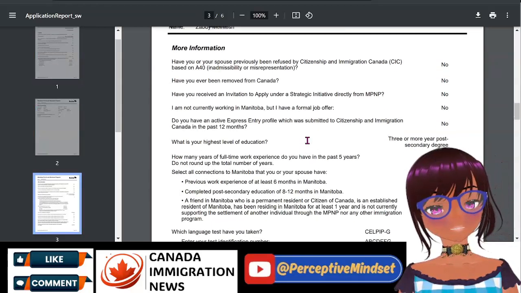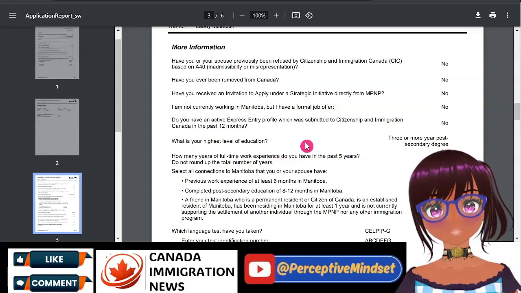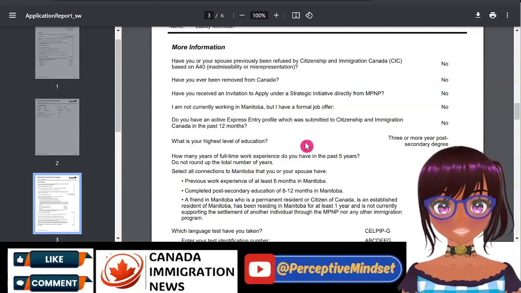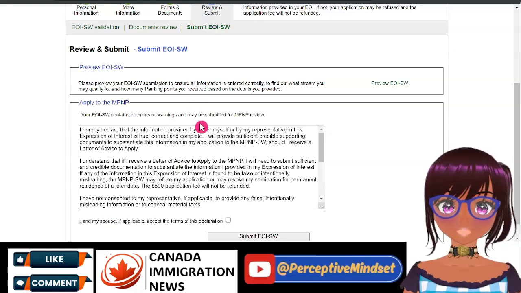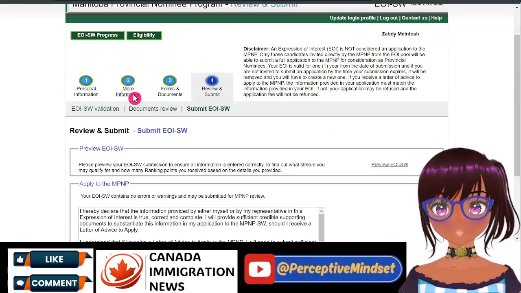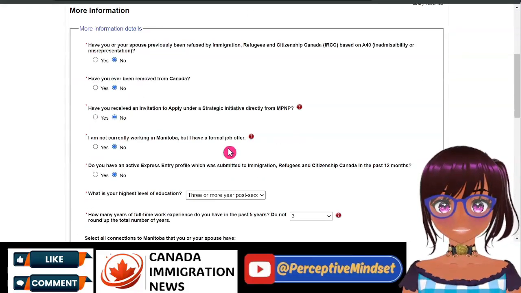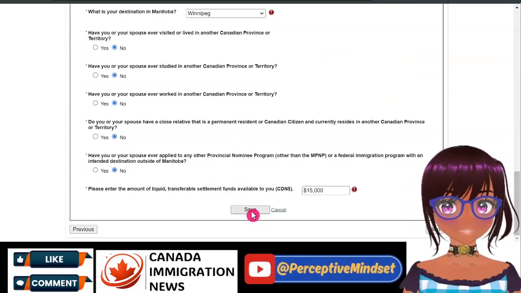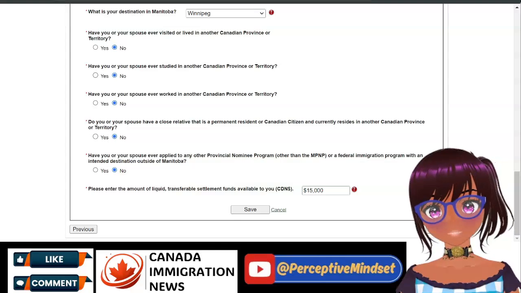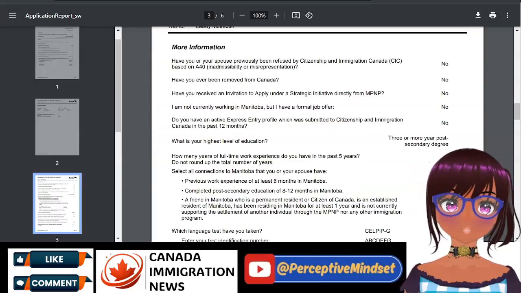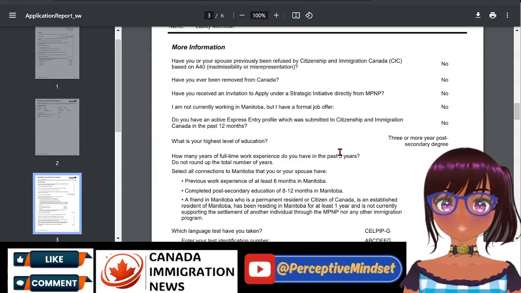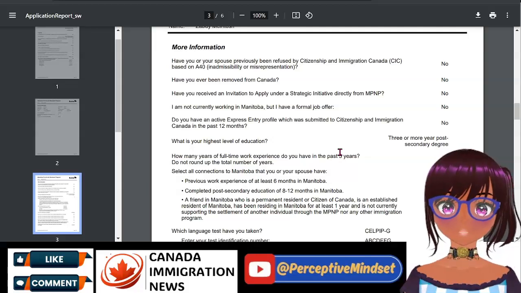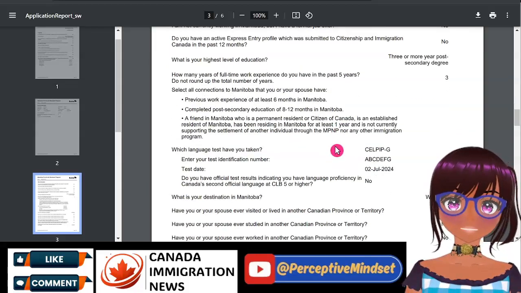Another thing, go through the form. If there's anything that you need to correct, you simply go back to your profile, and then you can go back to more information and change your answers accordingly. And then you can hit save, and then you generate or regenerate the summary just in case, so that you can save it. So you can always do that before submitting.